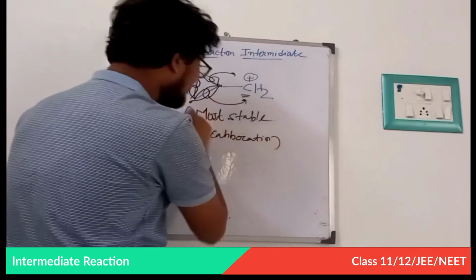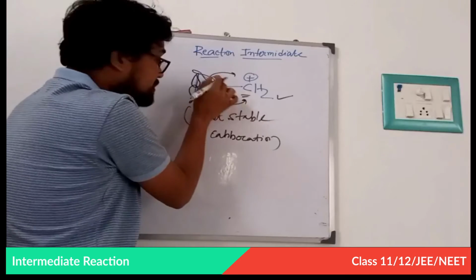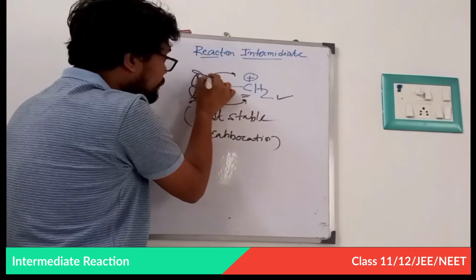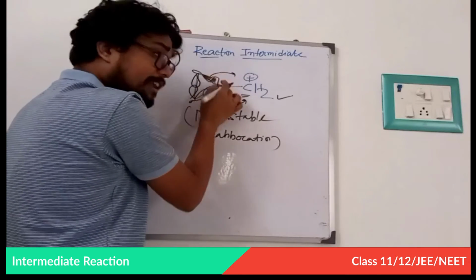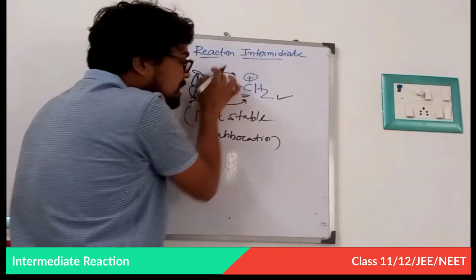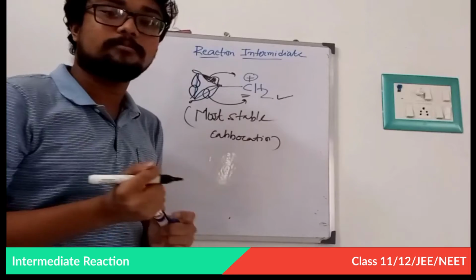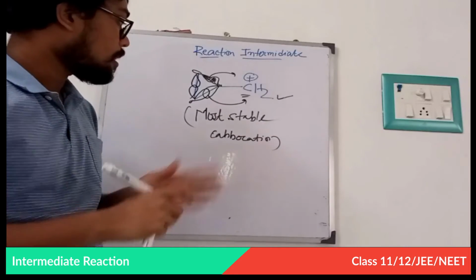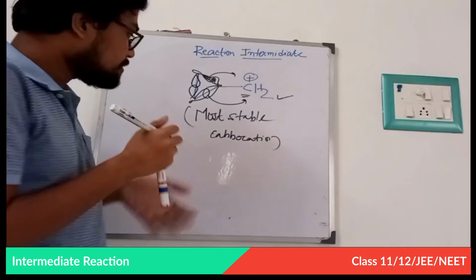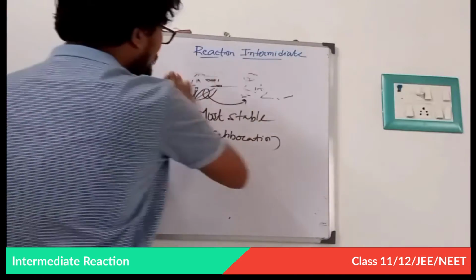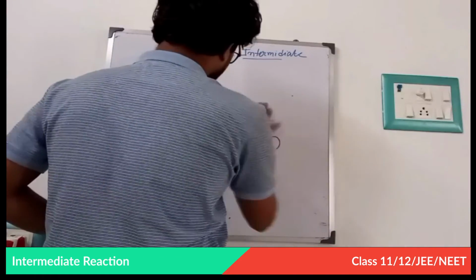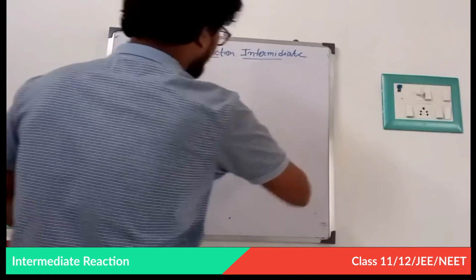When you get this one, this is a banana bond. This is a vacant p orbital. This is a fully filled p orbital that is banana shaped. This p orbital donates its electron density to this carbocation. That is why this is the most stable carbocation. Fine. Now this is all about the stability of carbocations. I am solving 2 or 3 questions about the stability of carbocations. Fine. Okay.